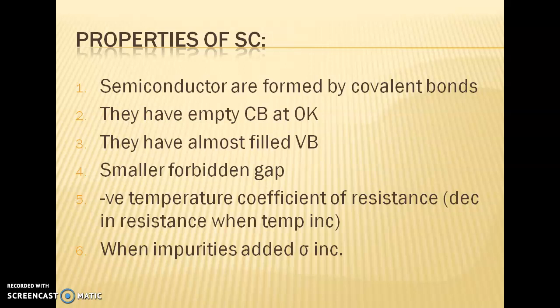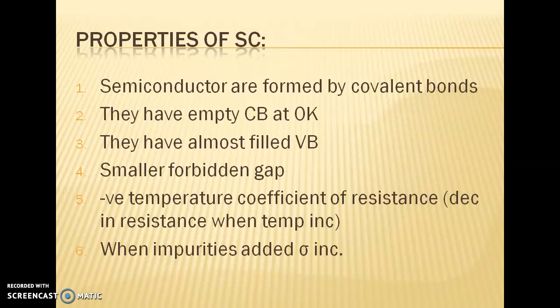Next, it has a negative temperature coefficient of resistance. This is a very important point for all semiconductors. When you increase the temperature, the resistance will decrease, the resistivity will decrease. Temperature increases, resistance decreases.